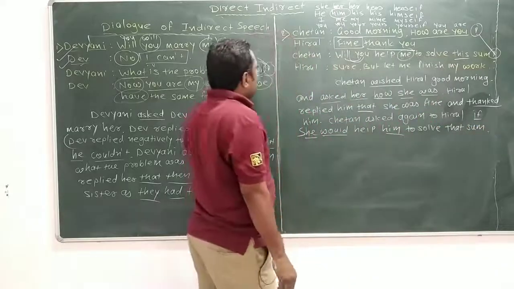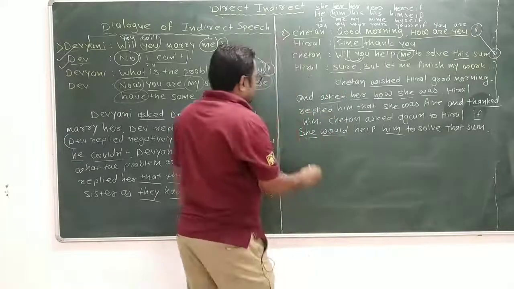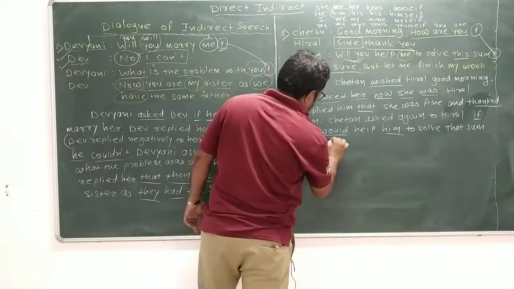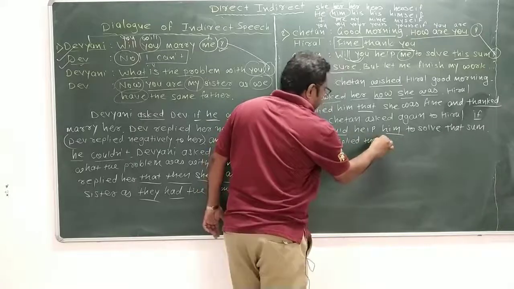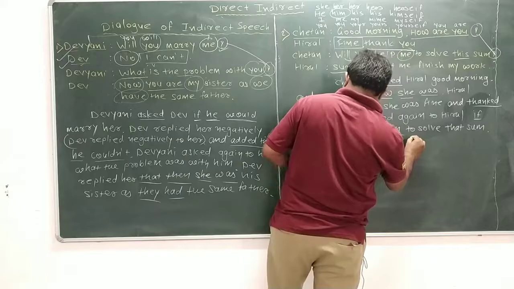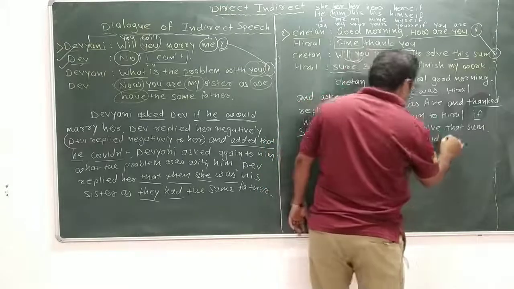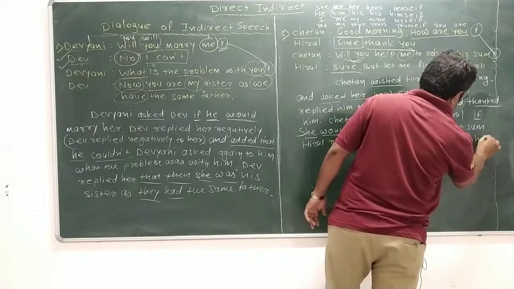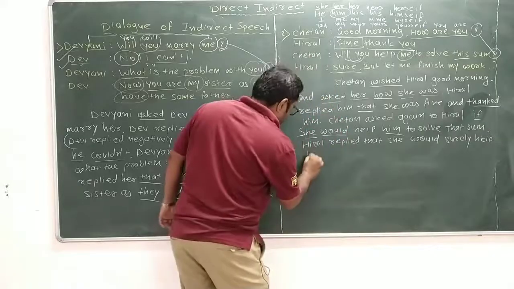Okay. Now Hiral, sure means Hiral replied that she would surely help him.